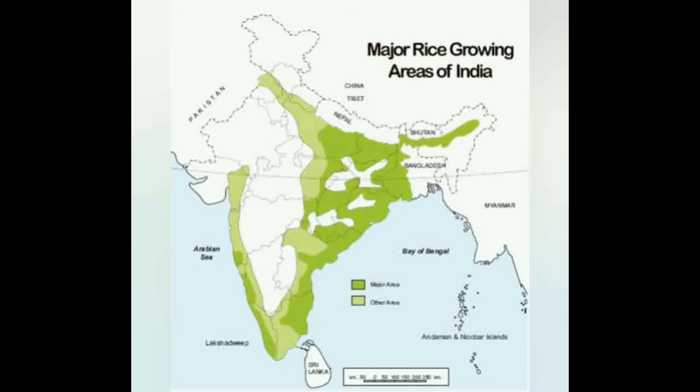Where is rice grown? Rice is grown in the plains of the Ganges, the eastern and western coastal plains, and the deltas of the southern rivers, that is the Godavari, the Krishna and the Kaveri rivers.